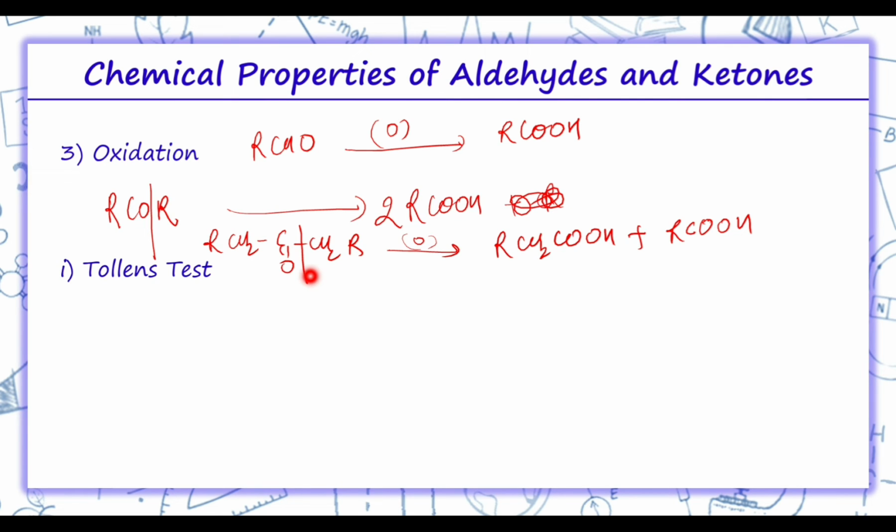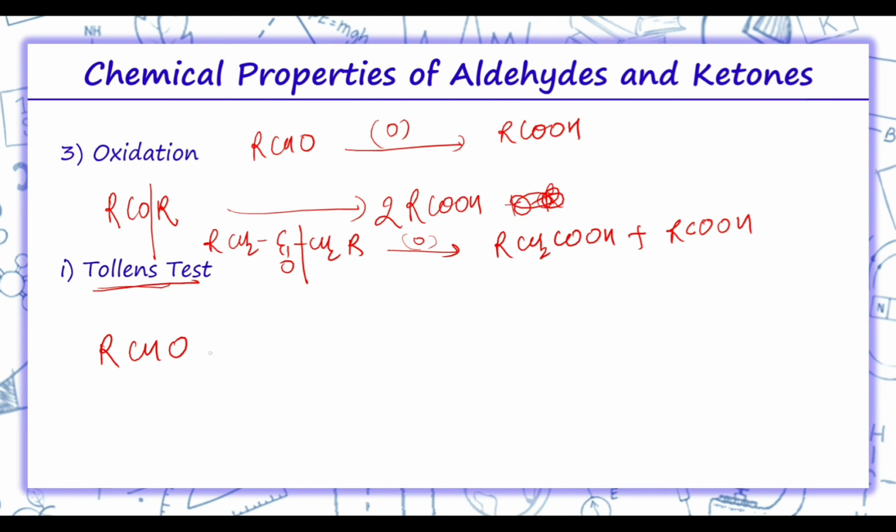Now the mild oxidizing agents given below, that is Tollens test and Fehling's test, are basically used to distinguish aldehydes and ketones. On warming aldehydes with freshly prepared ammoniacal silver nitrate solution, that is Tollens reagent, a bright silver mirror is produced due to formation of silver metal, and this reaction is shown by aldehydes only.